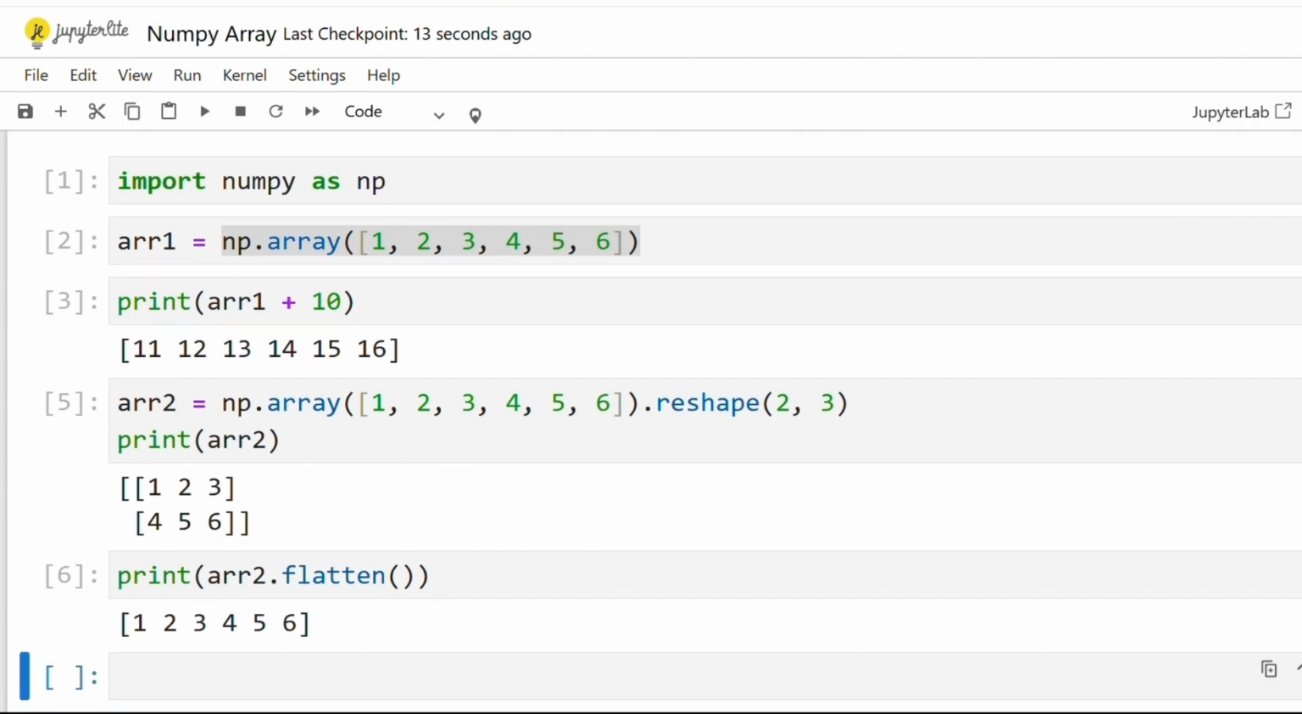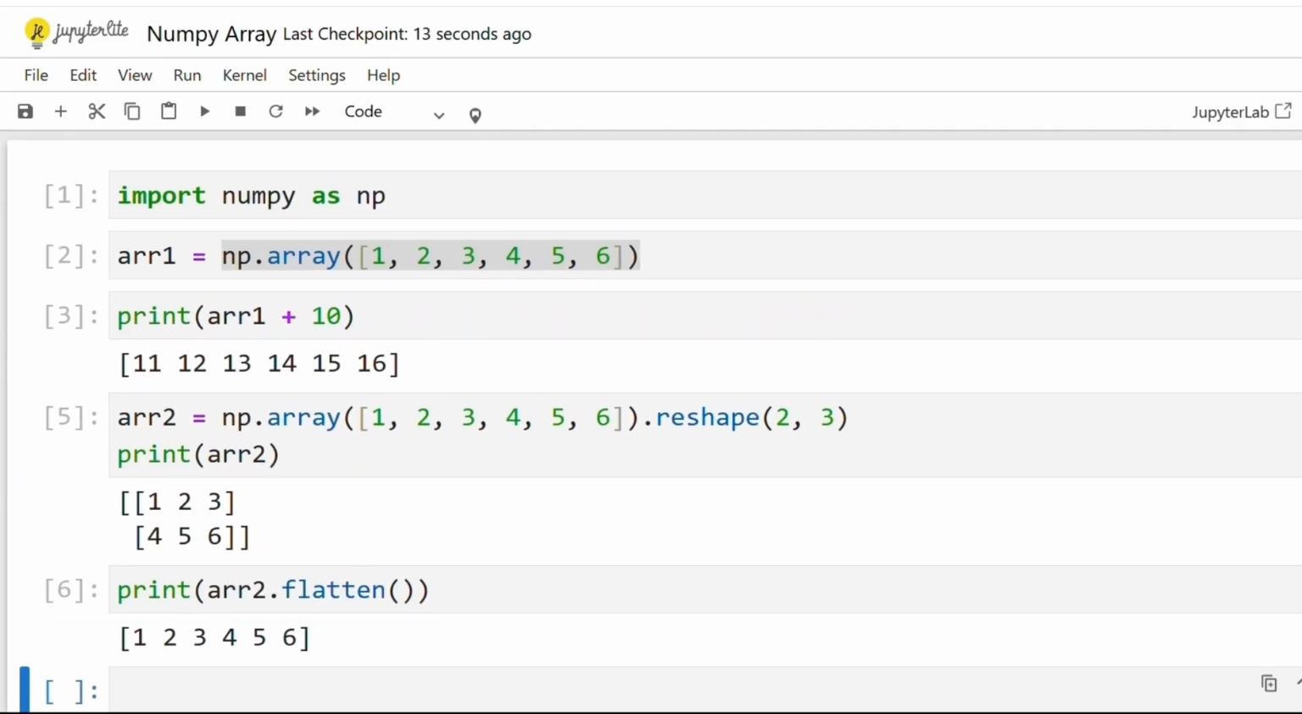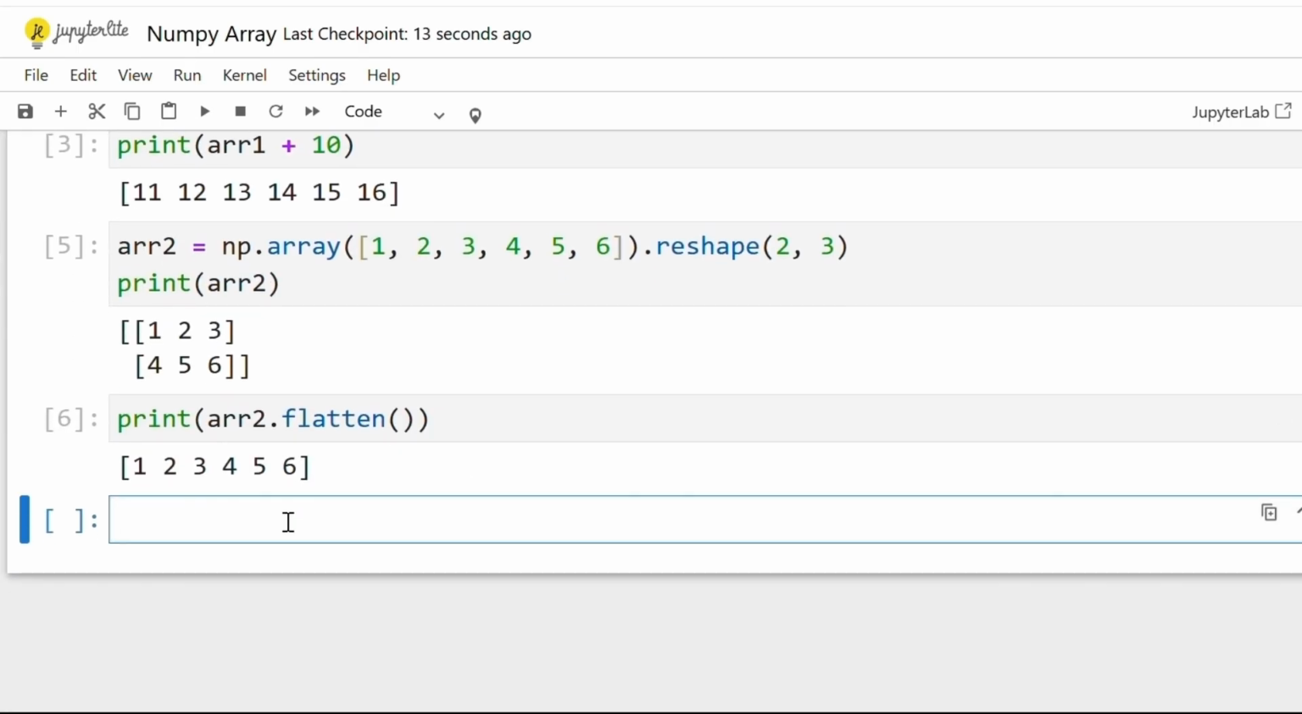can see over here. Next, I want to discuss concatenation and splitting of arrays. So let us suppose I am taking the same array ARR1 and I want to split this array into 3 sub-arrays, each having 2 elements. So I can use the split method to split this array. Let's first give the name to the sub-arrays. Let's say A, B and C are the sub-arrays.